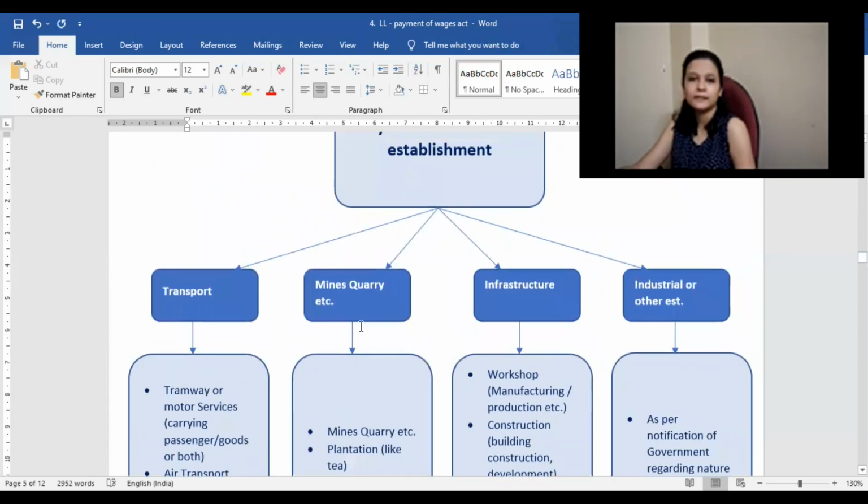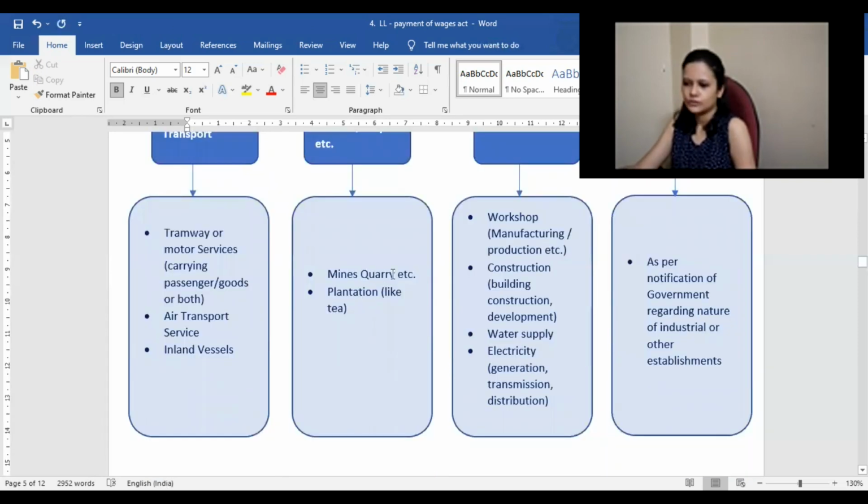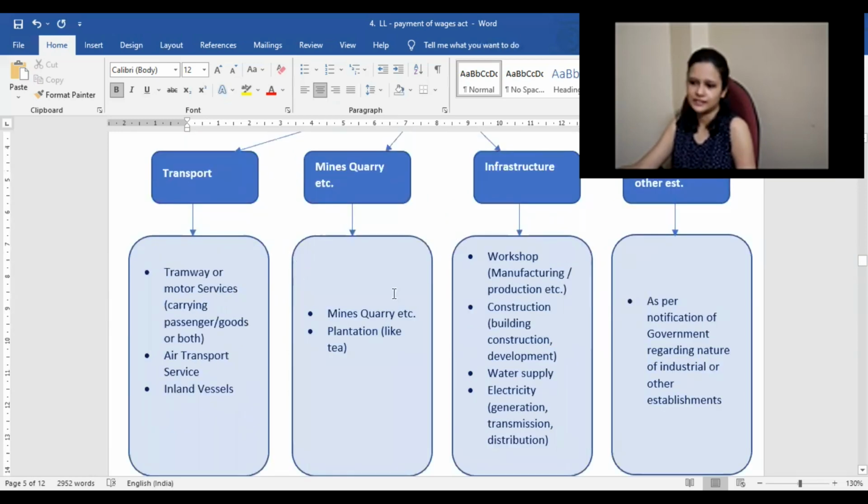It might be mines and quarries, and plantations. In the case of tea plantations, it is highly irregularized. They were not getting paid properly or on time. So with regard to these tea garden workers, it is being regularized through these legislations.